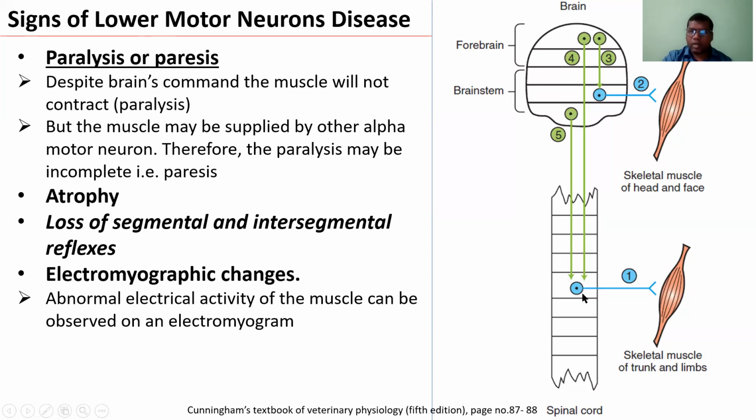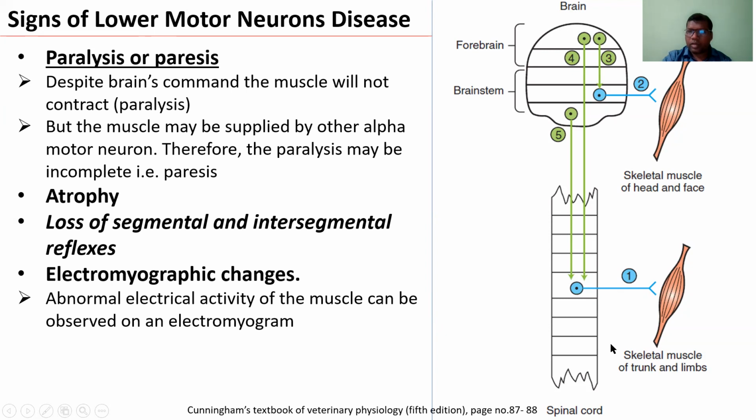Paresis means, suppose this is only one motor neuron supplying this muscle, and from another area of the spinal cord, some other alpha motor neuron may innervate this muscle. So even though this number one alpha motor neuron is damaged, so it is not sending information to this muscle, but from the other source.